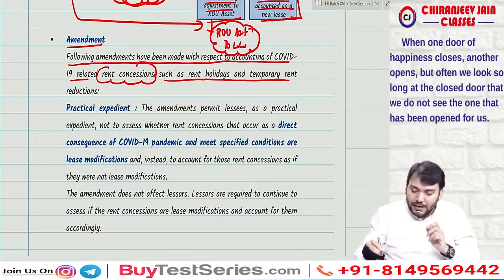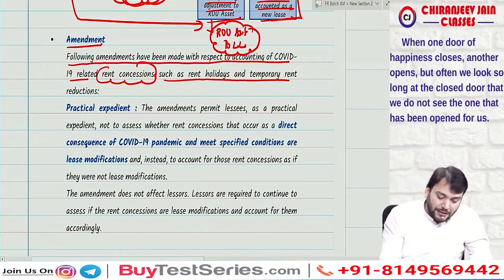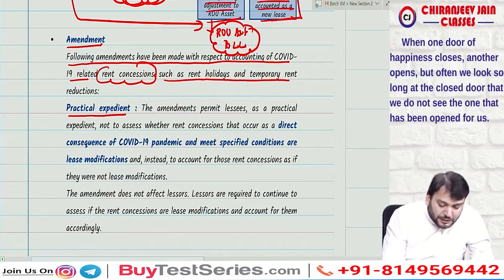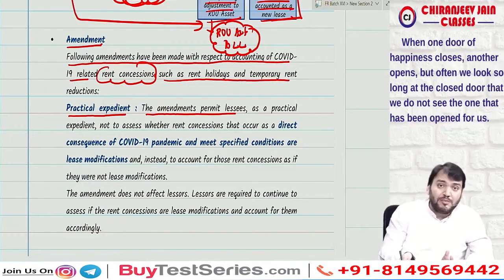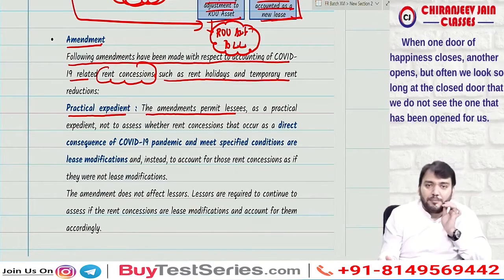So Ind AS 116 says through this amendment, there is a practical expedient for this. This point was not there before the COVID-19 pandemic. It is specifically inserted for the unusual circumstances which arise due to the COVID-19 pandemic.